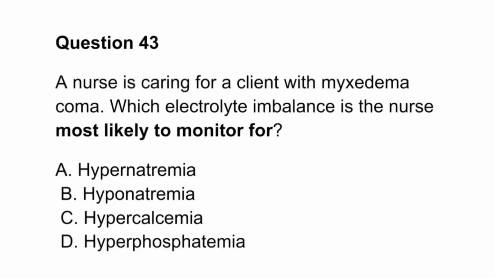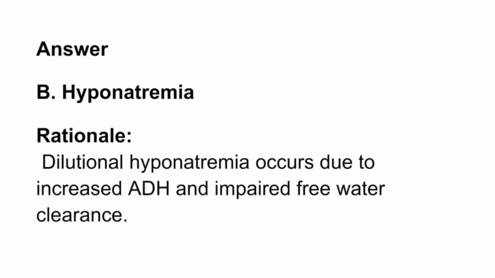Question 43. A nurse is caring for a client with myxedema coma. Which electrolyte imbalance is the nurse most likely to monitor for? A. Hypernatremia. B. Hyponatremia. C. Hypercalcemia. D. Hyperphosphatemia. Answer. B. Hyponatremia. Rationale. Dilutional hyponatremia occurs due to increased ADH and impaired free water clearance.